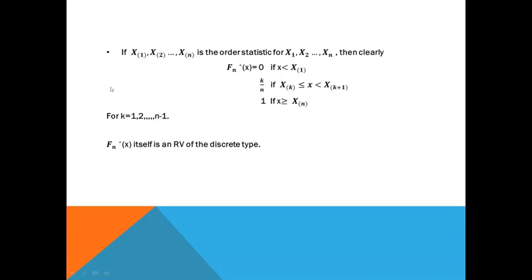where the value of k ranges from 1, 2, etc., up to n minus 1. So Fn star of x itself is a random variable of discrete type.